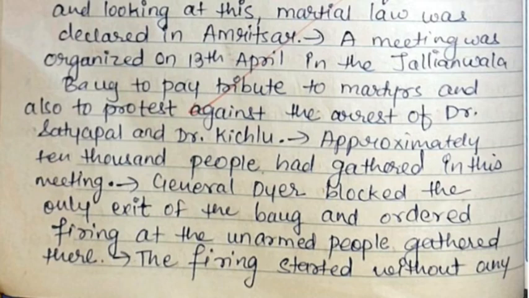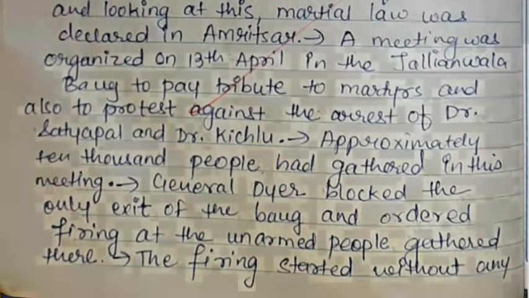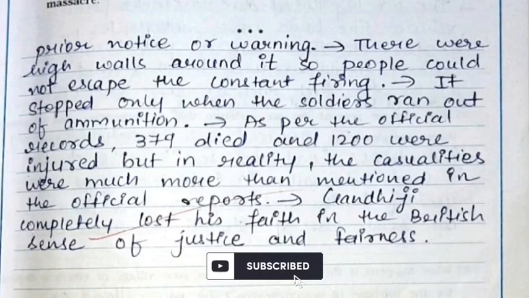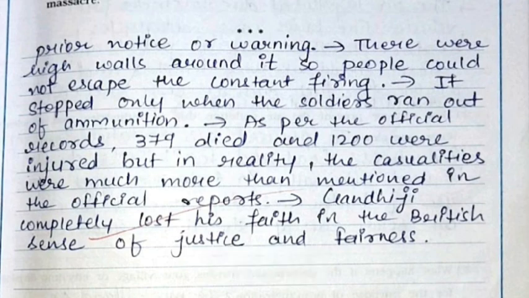General Dyer blocked the only exit of the Bagh and ordered firing at the unarmed people gathered there. The firing started without any prior notice or warning. There were high walls around it, so people could not escape the constant firing. It stopped only when the soldiers ran out of ammunition. As per the official records, 379 died and 1200 were injured, but in reality, the casualties were much more than mentioned in the official reports. Gandhiji completely lost his faith in the British sense of justice and fairness.